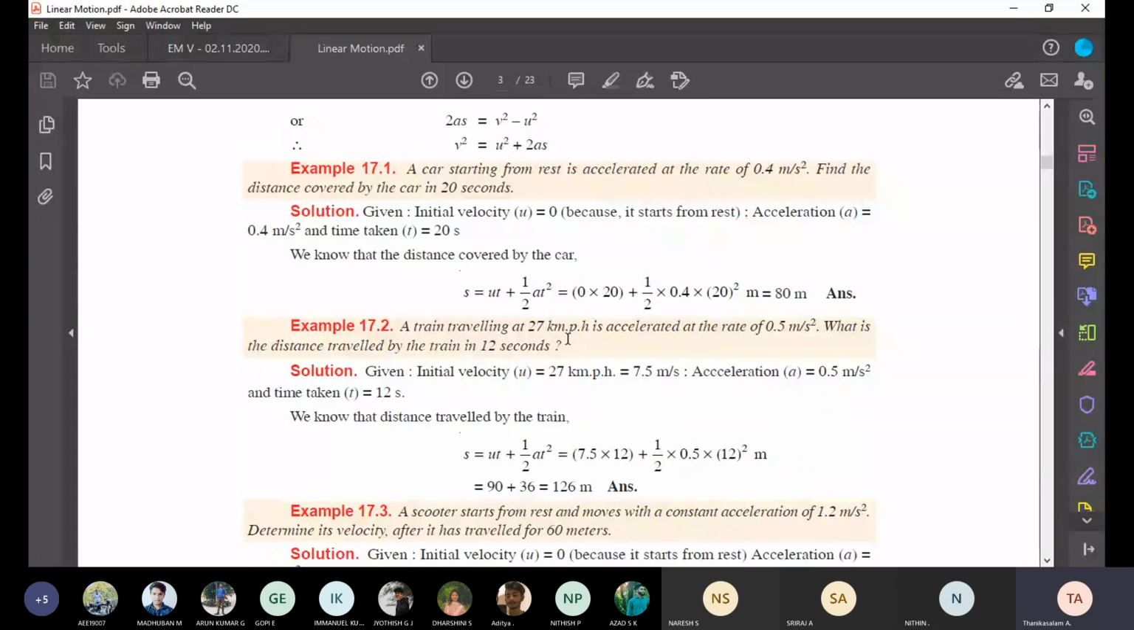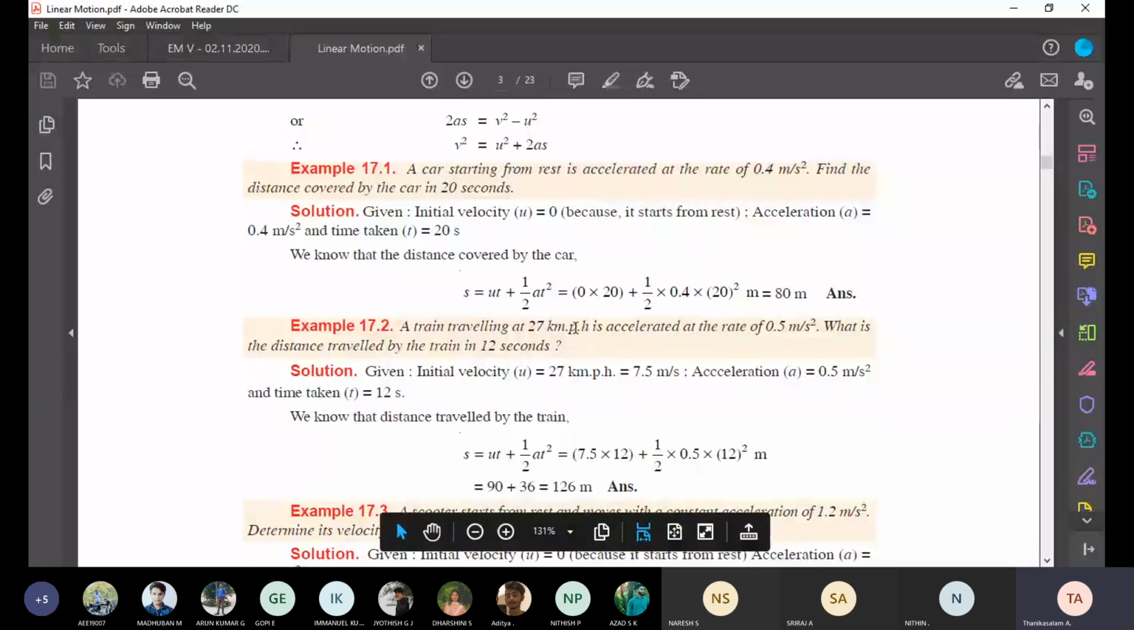Now, second question. A train traveling at 27 kilometer per hour is accelerated at the rate of 0.5 meter per second square. What is the distance traveled by the train in 12 seconds? So the initial speed is given as 27 kilometer per hour, the acceleration is 0.5 meter per second square, and they asked for the distance S. T equal to 12 seconds.